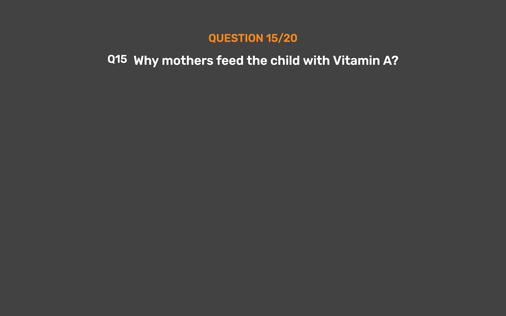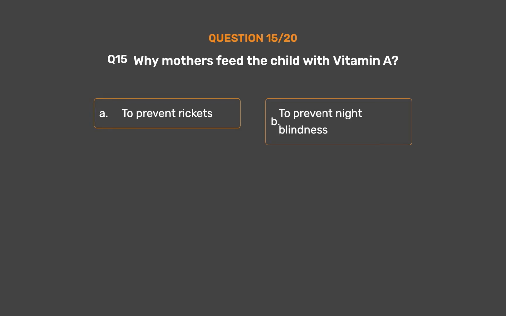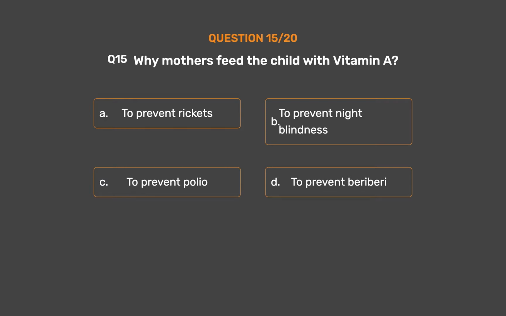Question number 15. Why mothers feed the child with vitamin A? Option A, to prevent rickets. Option B, to prevent night blindness. Option C, to prevent polio. Option D, to prevent beriberi. The correct answer is option B, to prevent night blindness.